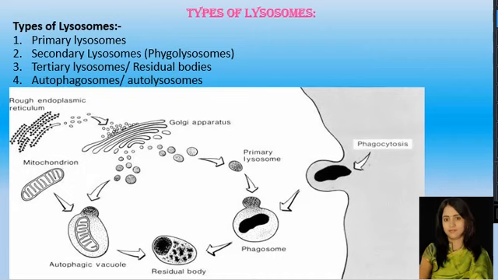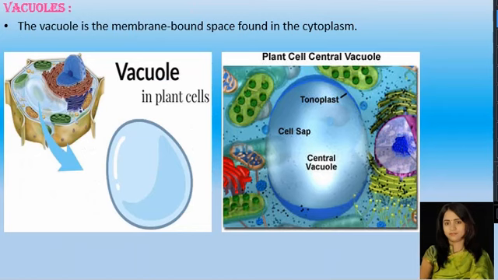Now let us learn about the vacuoles. What are these vacuoles? The vacuole is a membrane bound space found in the cytoplasm. You have studied the difference between plant cells and animal cells. One of the major differences you mentioned there is that vacuoles are present in plant cells, whereas vacuoles are absent in animal cells.